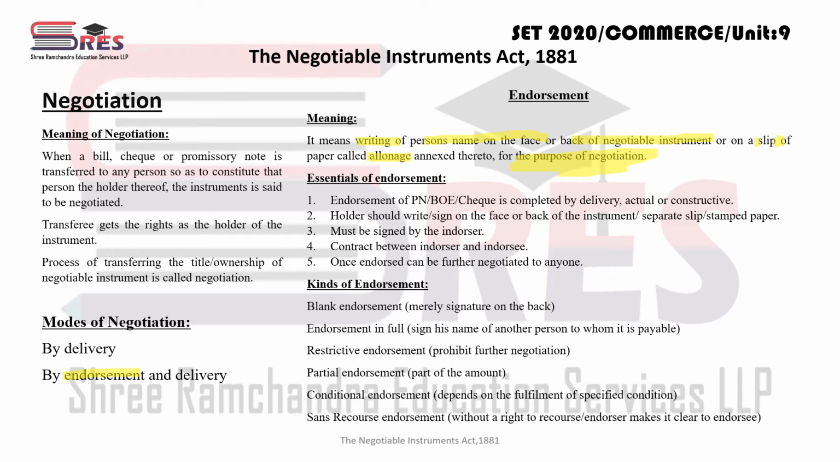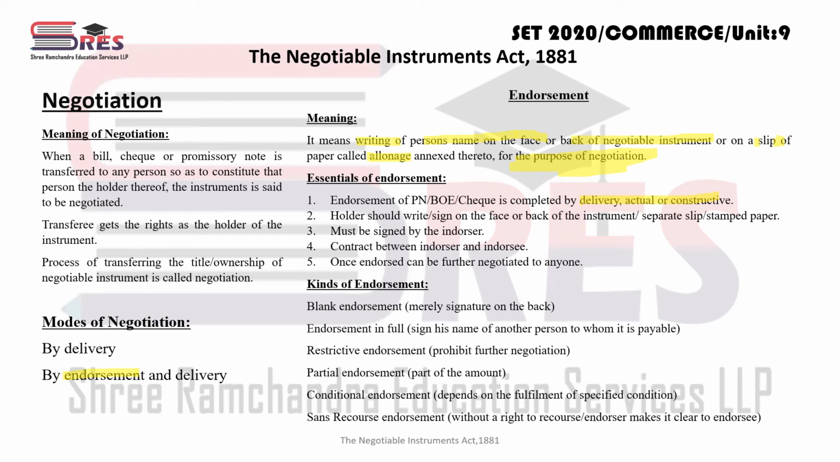is completed by delivery. That delivery may be actual or constructive. तो अगर ये promissory note, bill of exchange या check का हमको endorsement करना है तो just by delivery हो जाता है। वो delivery actual भी हो सकता है और constructive भी हो सकता है, right?